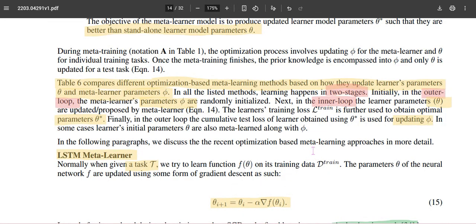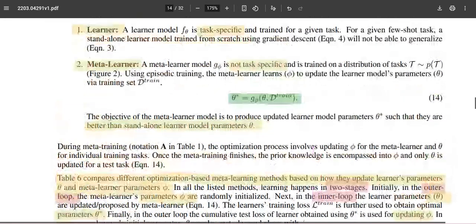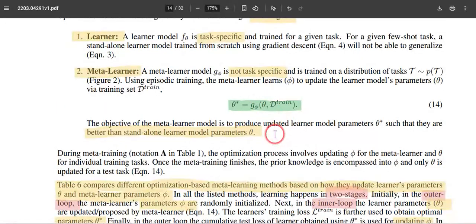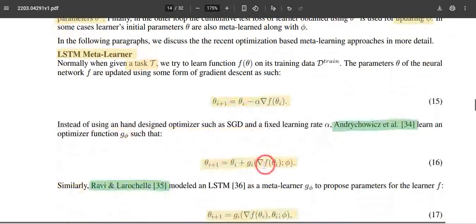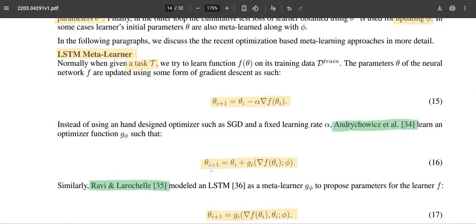That fitted model G will be helpful to train the primary model theta, for updating the primary model f.